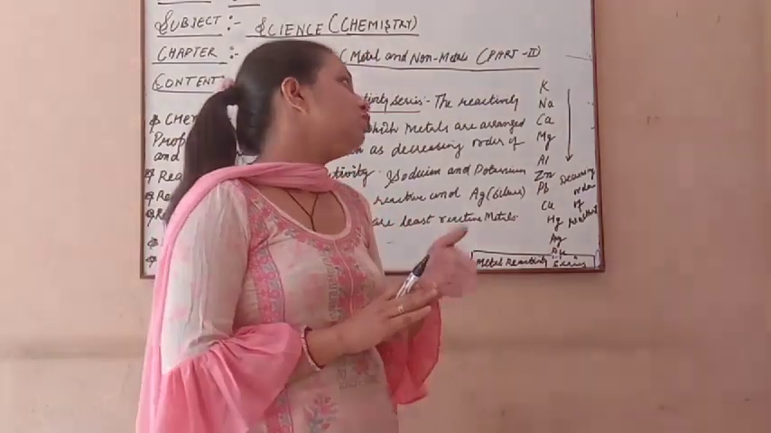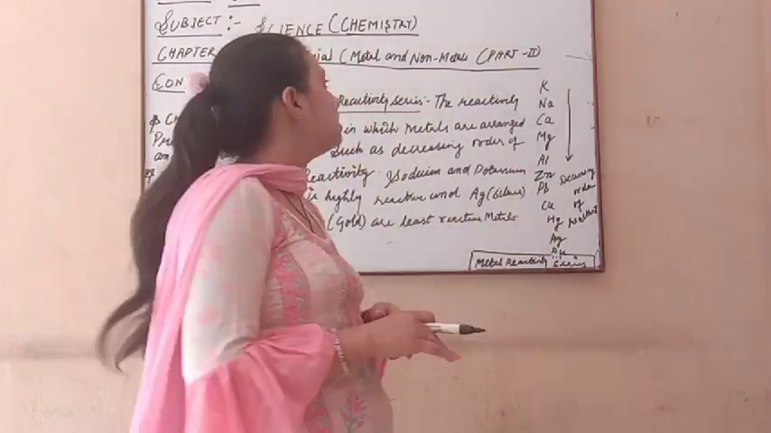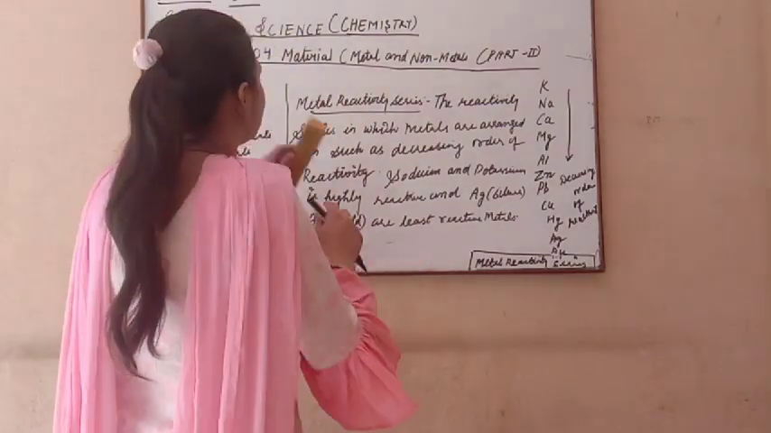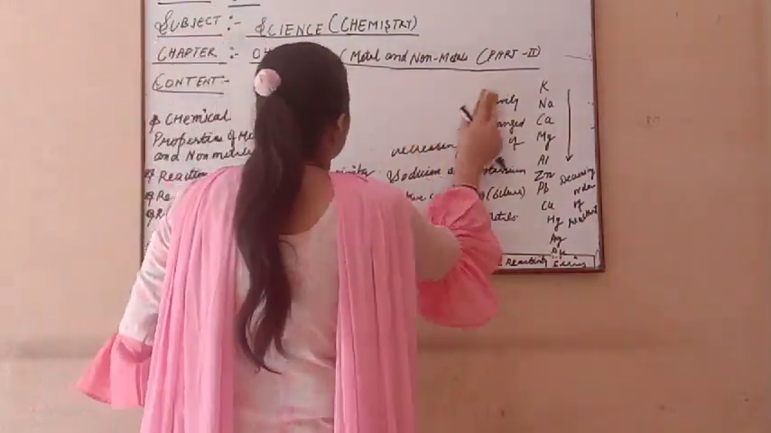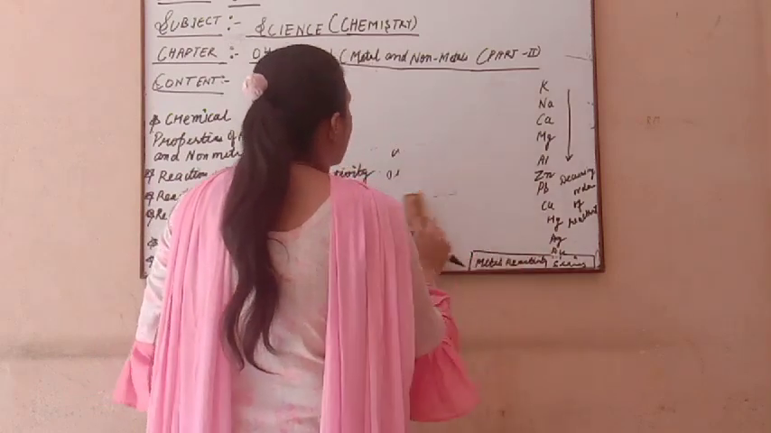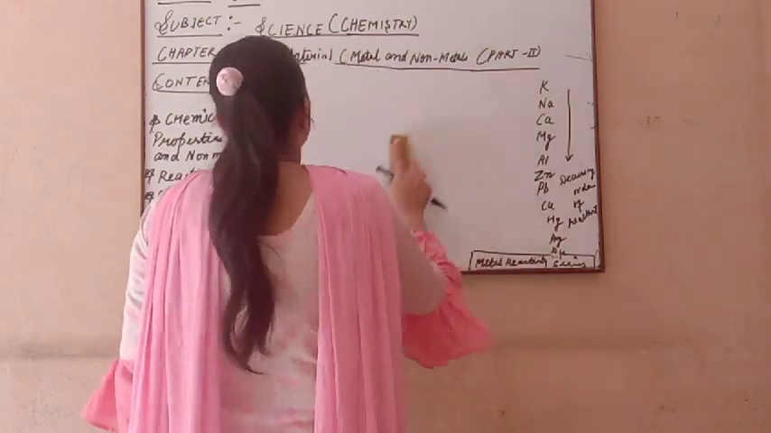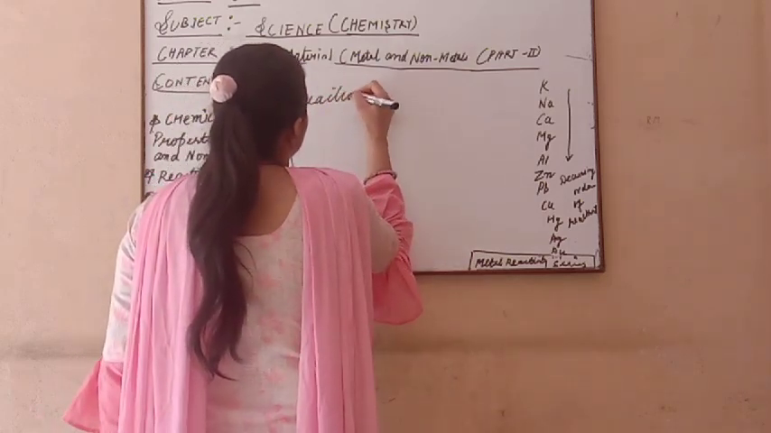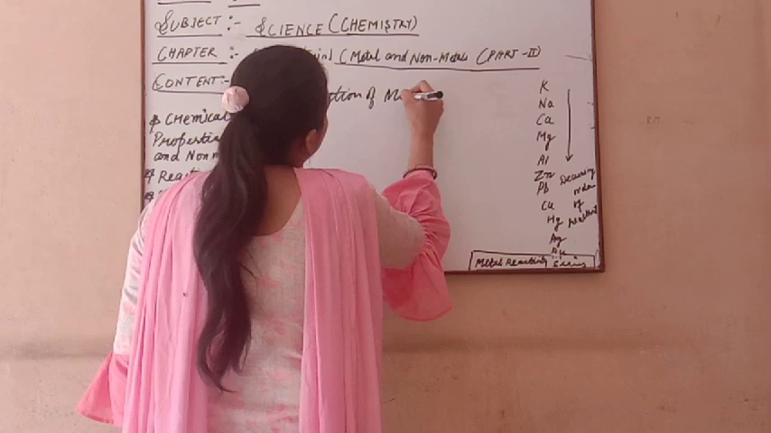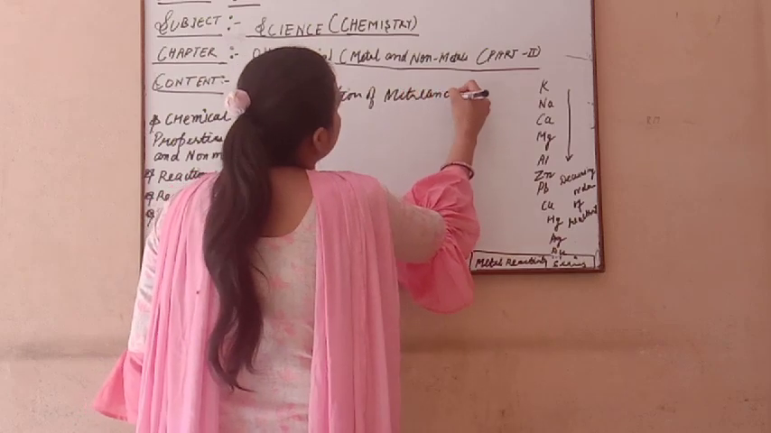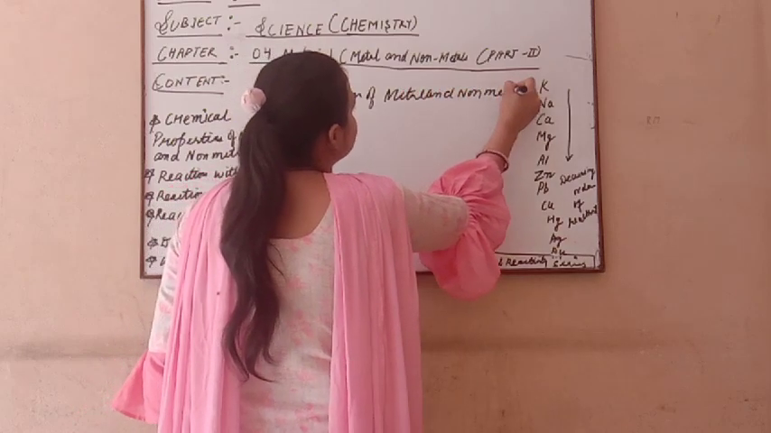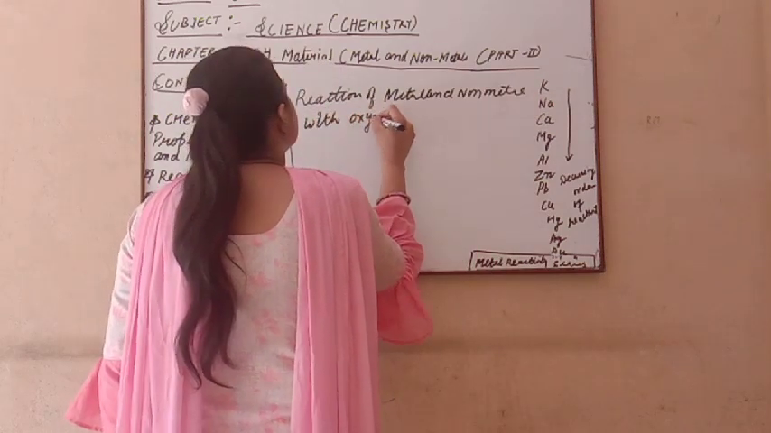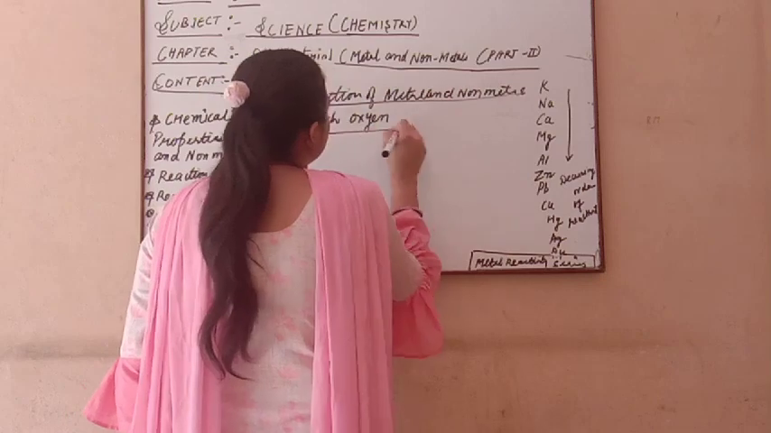So I think you are clear about the metal reactivity series here. After this, we will discuss the different chemical properties of metals and non-metals in our daily life. Starting with the reaction of metals and non-metals with oxygen. First we discuss the reaction of metals and non-metals with oxygen.